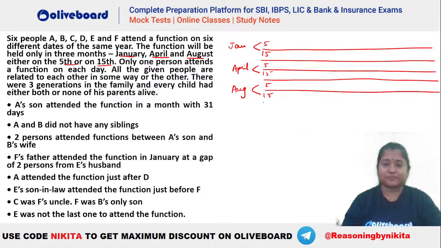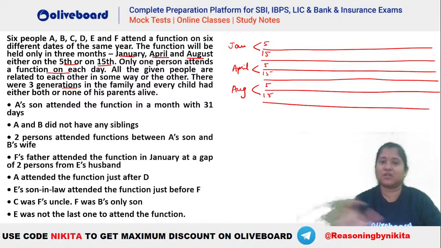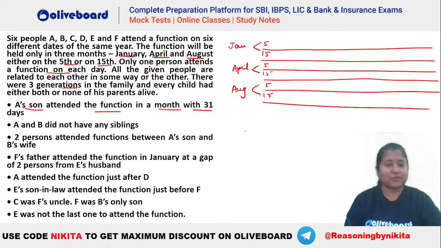So let's see. Now it is given only one person attends a function on each day. All the given people are related to each other in some manner. There are 3 generations in the family and every child has either both or none of the parents alive. So single parent is not an option here, right? You cannot have single parents, so both the parents should be there or no parents at all. Okay. Now A's son attended the function in a month with 31 days. So either in January or in August, because these 2 months have 31 days, April has 30 days in here, right? So A has a son, okay?